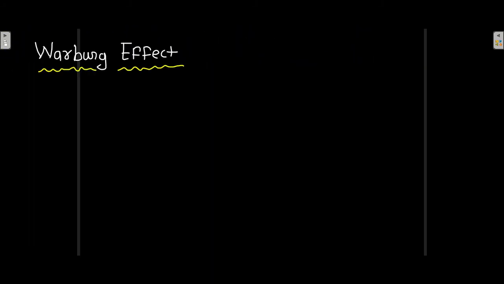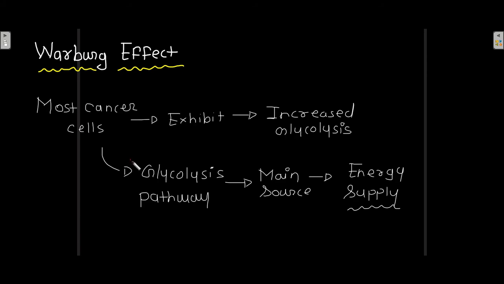Now let's see the Warburg effect. Most cancer cells exhibit increased glycolysis because most cancer cells use the glycolysis pathway as the main source of energy supply.